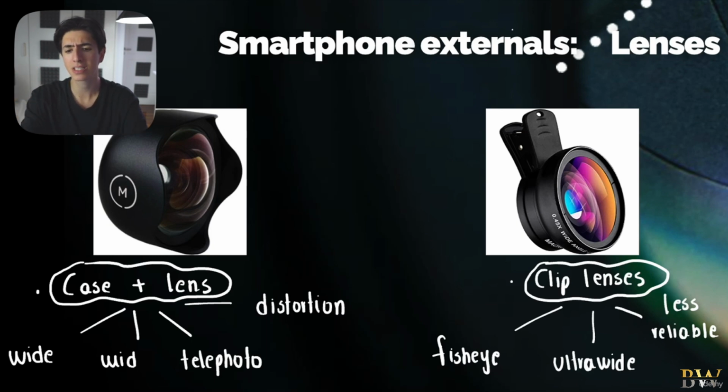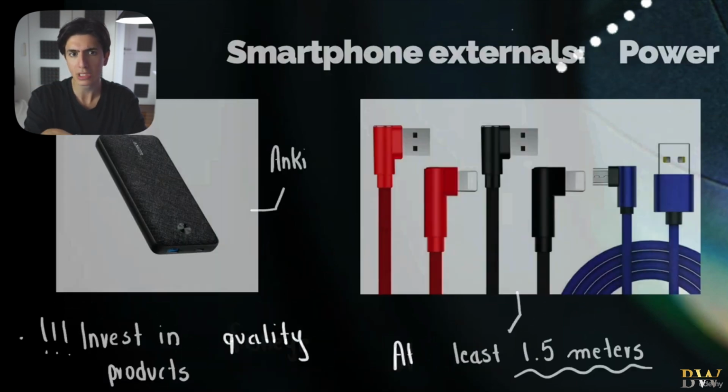And again, clip lenses can be fisheye lenses, ultra wide lenses, but again, obviously they're less reliable due to the fact that they just clip in front of your phone and they don't screw on a case, right?